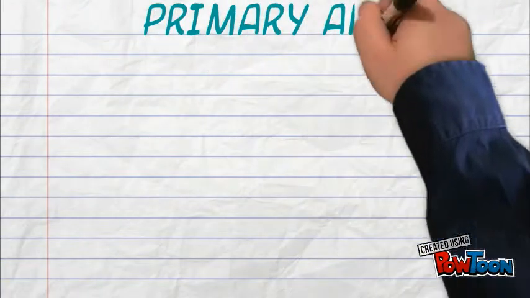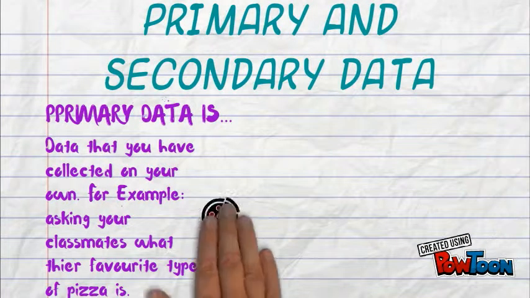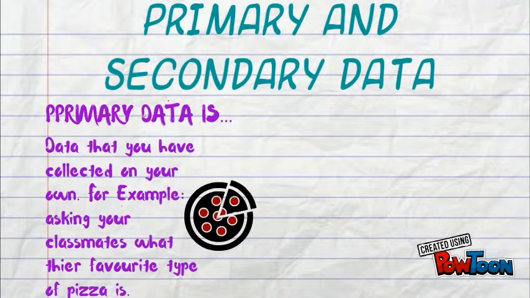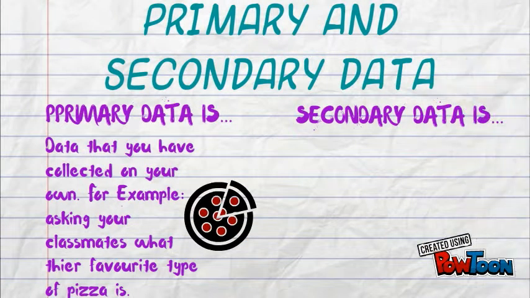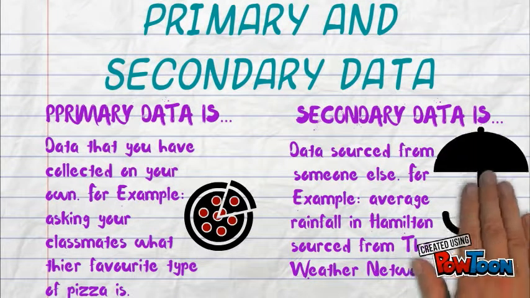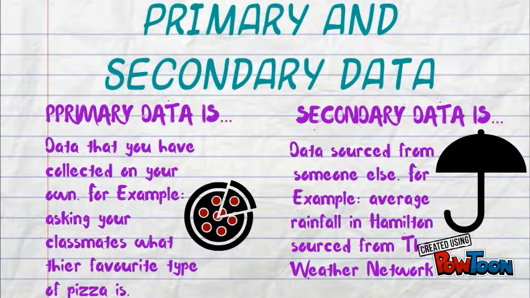Primary and secondary data. Primary data is data that you've collected on your own. For example, asking your classmates what their favorite type of pizza is. Secondary data is data sourced from someone else. For example, average rainfall in Hamilton sourced from the Weather Network.